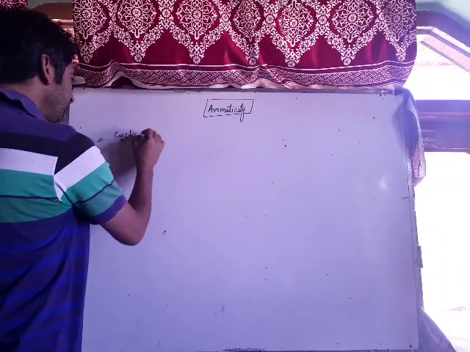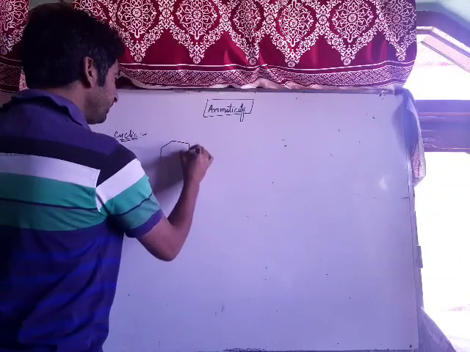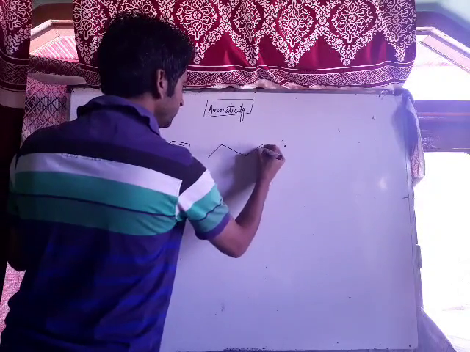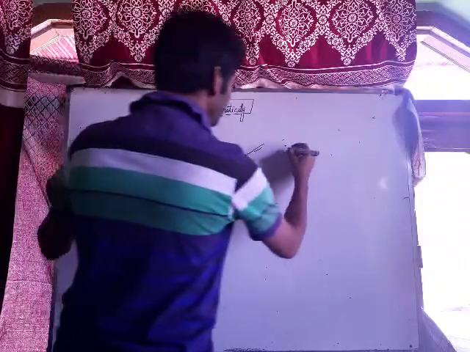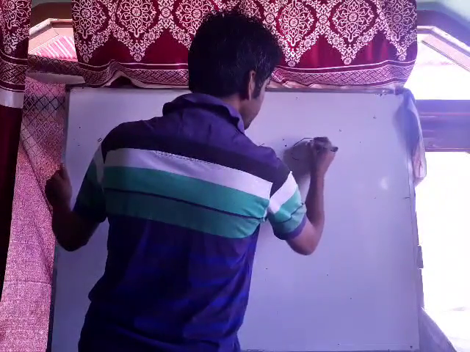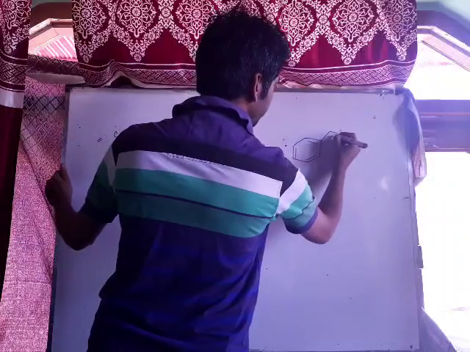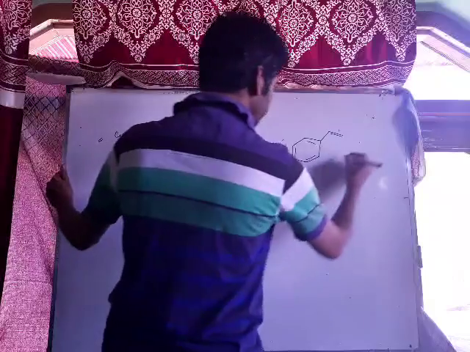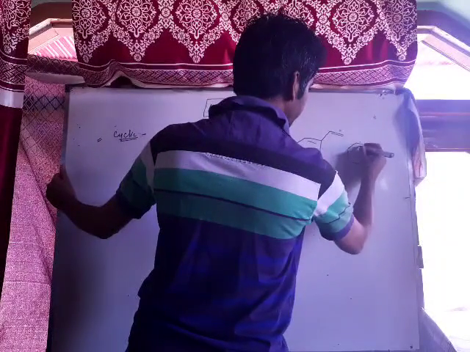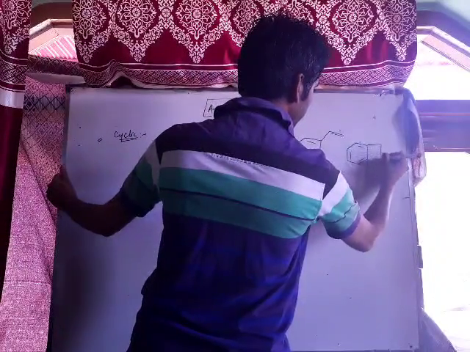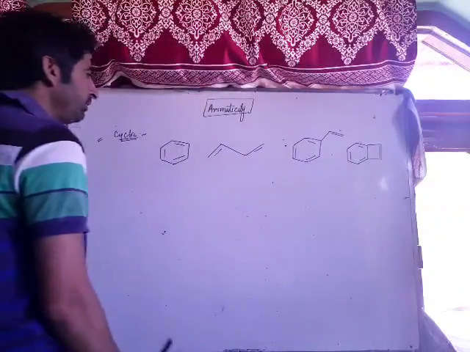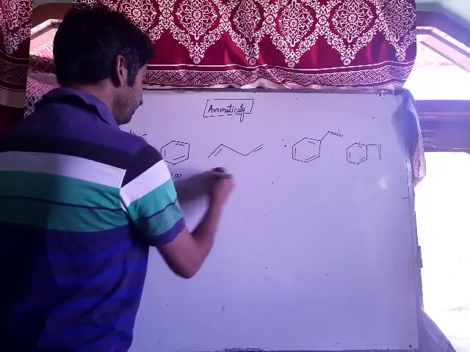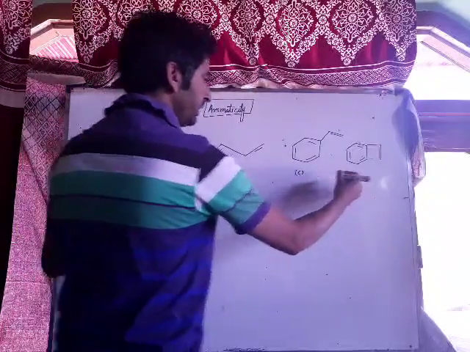Now what is this cyclic compound? If we take examples like this, we have benzene, it's a cyclic compound. We have one more example like this, it's an open chain compound. We have one more example like this, it's a cyclic compound and it has one more double bond over here. Let us take one more example, and one more. Now we have to see which one among these is aromatic. The question is, these are four examples, example A, example B, example C and example D.